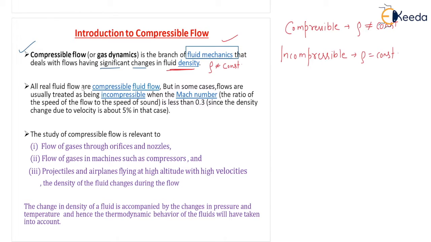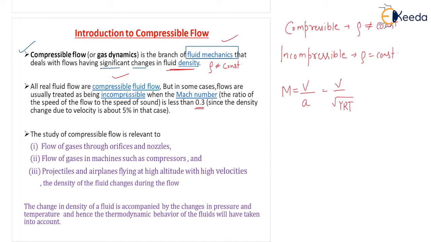All real fluid flow, that is all practical fluid flow, are compressible fluid flow, but in some cases flows are usually treated as being incompressible when the Mach number, the ratio of the speed of the flow to the speed of the sound, is less than 0.3. Very important point. So the Mach number is defined as the ratio of velocity of the object to the velocity of the sound, and a is given by root under of gamma RT. This we are going to see as a small derivation in the coming section.